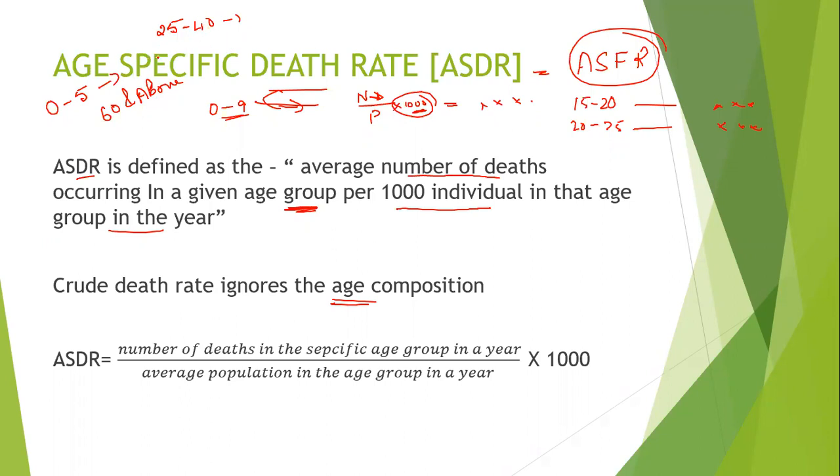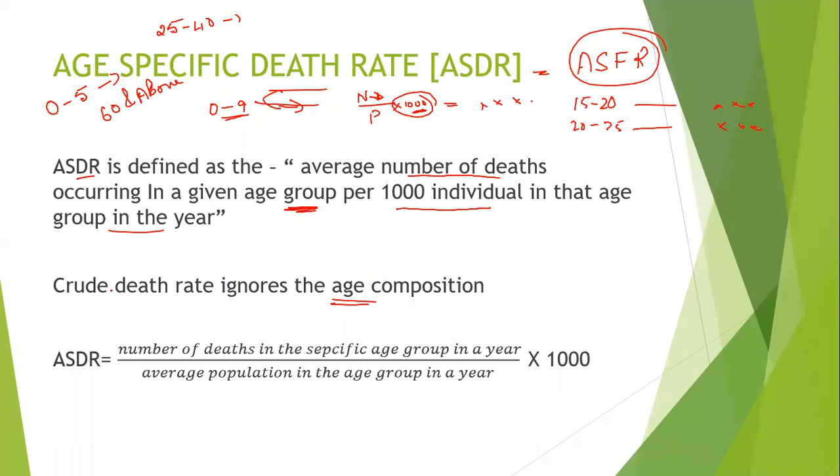Now, as with age-specific fertility rate, in this method we say age-specific, we are considering each age group. And here, again, we are not considering the sex composition, because death can be male or female.